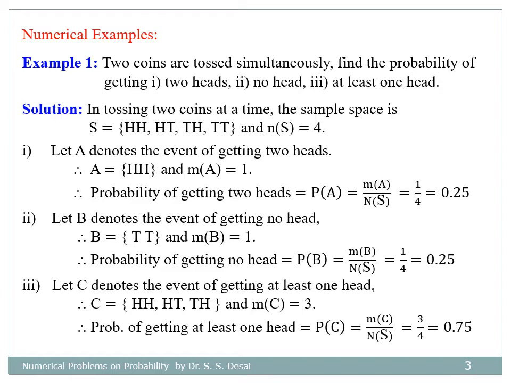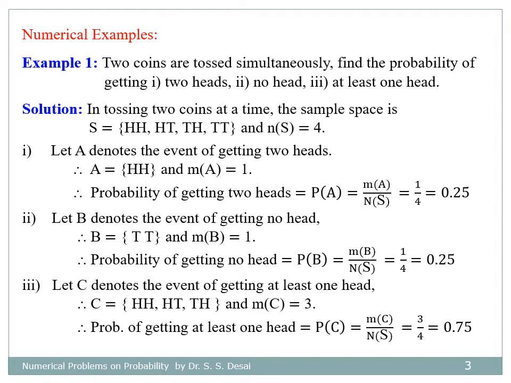So this is the first example. Two coins are tossed at a time. Find the probability of getting two heads, second, no head, and third one is at least one head. So in tossing two coins at a time, the sample space will contain four outcomes: both heads, head and tail, tail and head, and both tails. Therefore, number of possible cases n(Ω) equals 4.